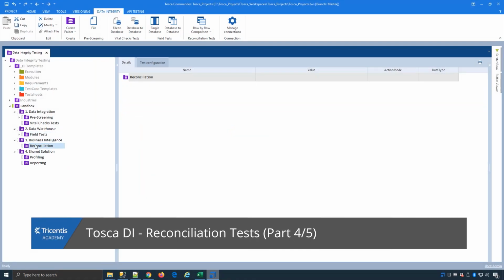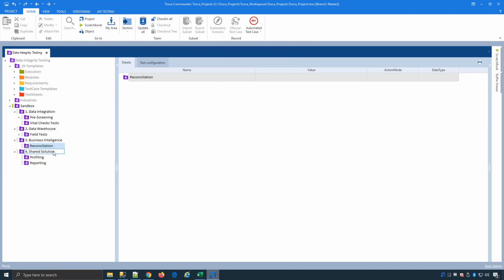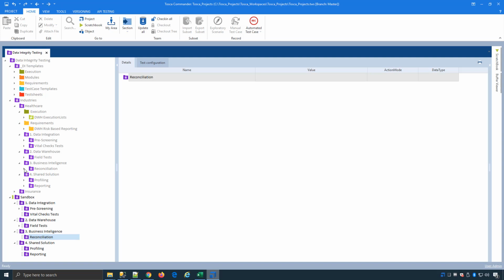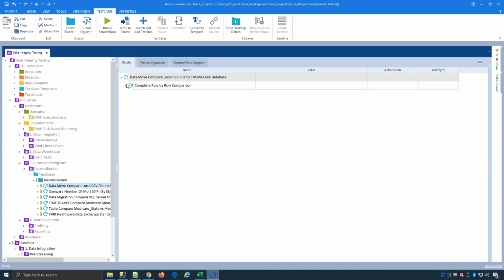We can then move to our reconciliation. What we have here is an out-of-the-box model, which I showed you before, which allowed you to point to a source and a target and create these tests for us. To save time today, I'm not going to set them up manually. I'm just going to go to my pre-created tests for reconciliation, profiling, and reporting, which covers transformations as well. And here's my completed one. We can have a look at how we can compare data using these pre-built models.